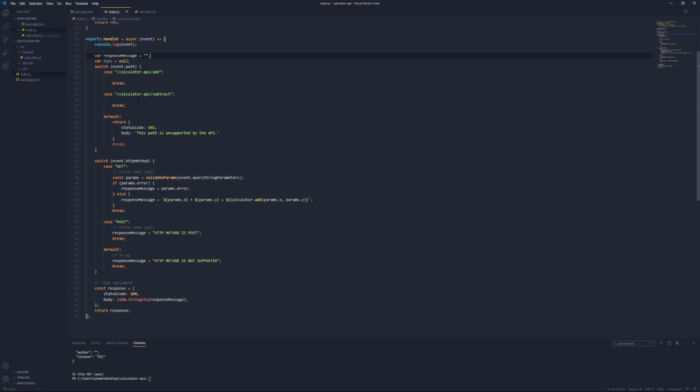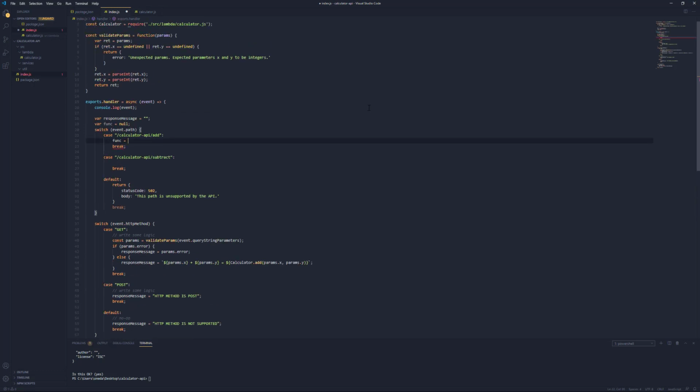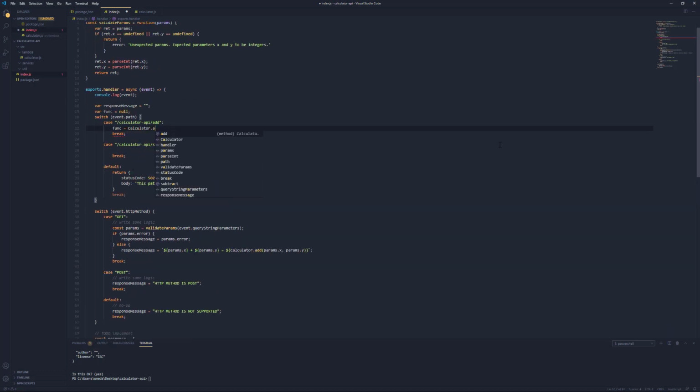Okay, so one of the things that we're going to need to test whenever we deploy this is whether or not we can use a path that is not equal to one of these two. Now if the path is equal to add, then we want to say the func is going to be equal to calculator.add.